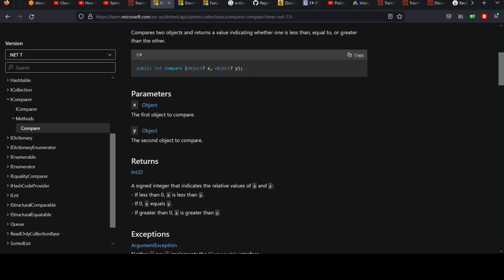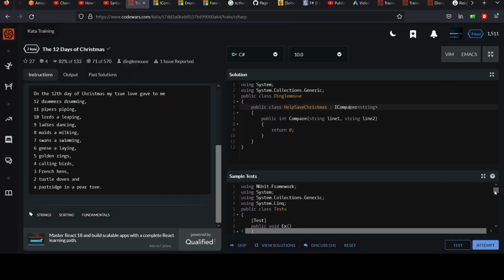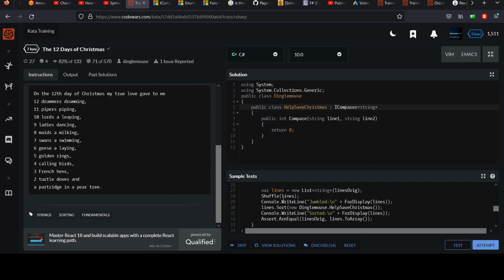And so if you remember in the tests, where was it? They shuffled, they sorted. So we've seen arrays sorted before where you don't pass any arguments, right? And you can do that with these built-in types like integers and strings, and they have their built-in behavior. If you do it with integers, they just arrange them in ascending order. If you do it with string, it should be alphabetical order.